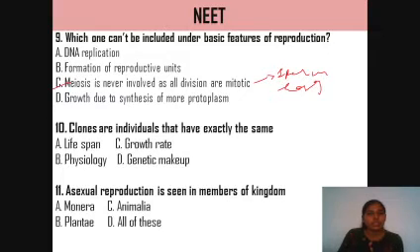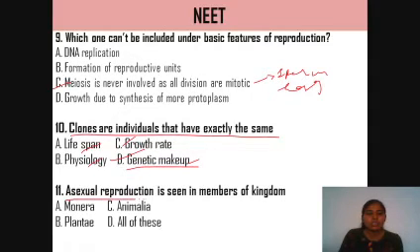Next, clones are individuals that have exactly the same genetic makeup. Why? Lifespan will be different, physiology will be different, and growth rate will be different between individuals, but the genetic makeup of those produced by the asexual method, called clones, will be similar.